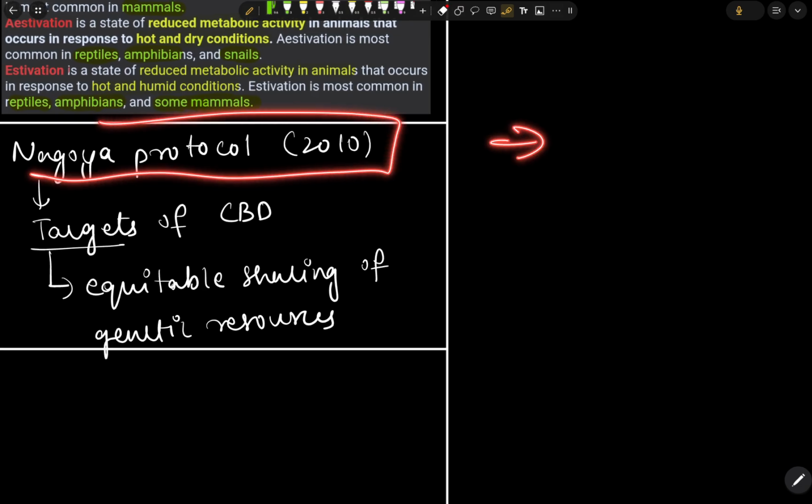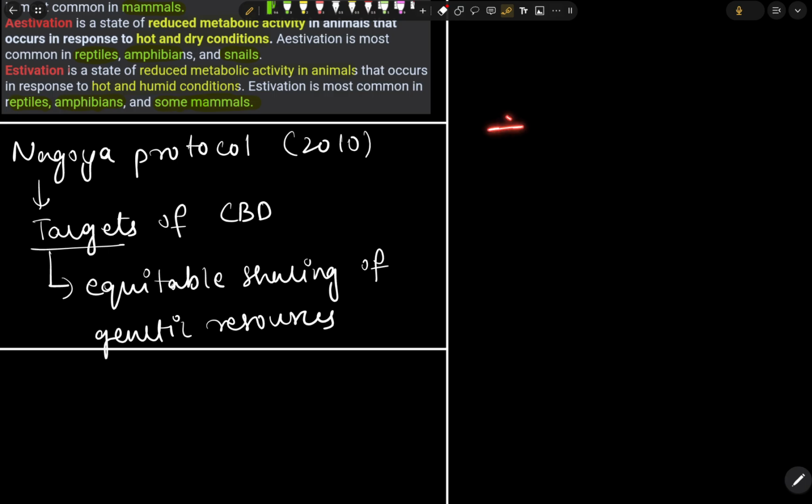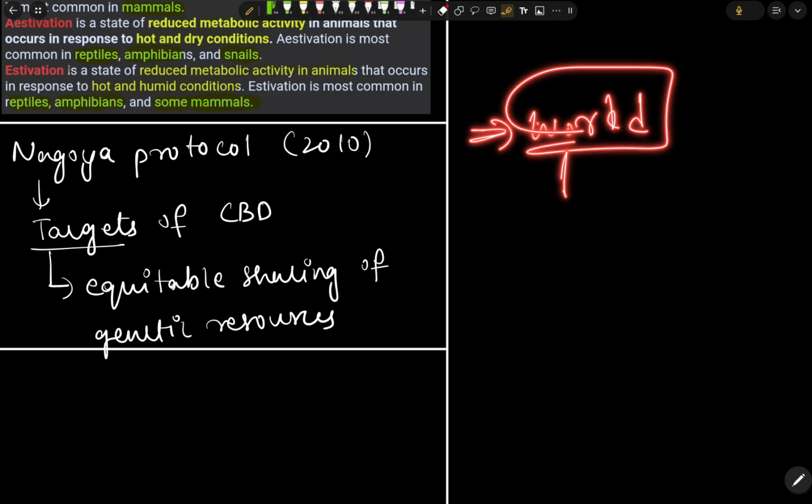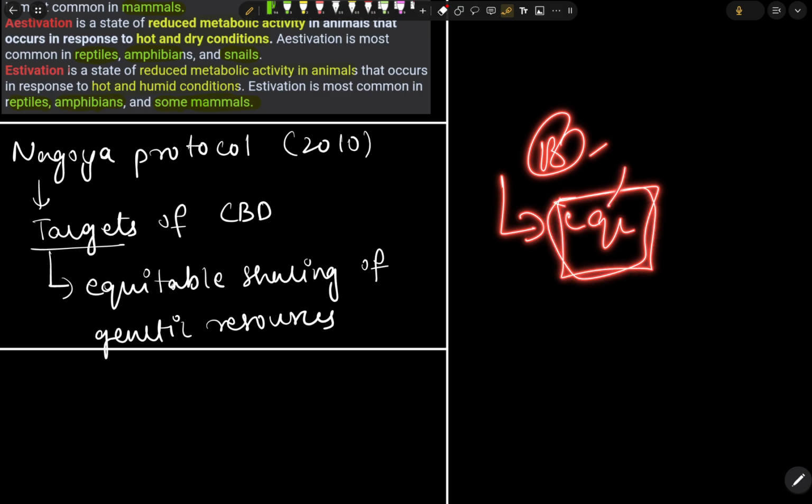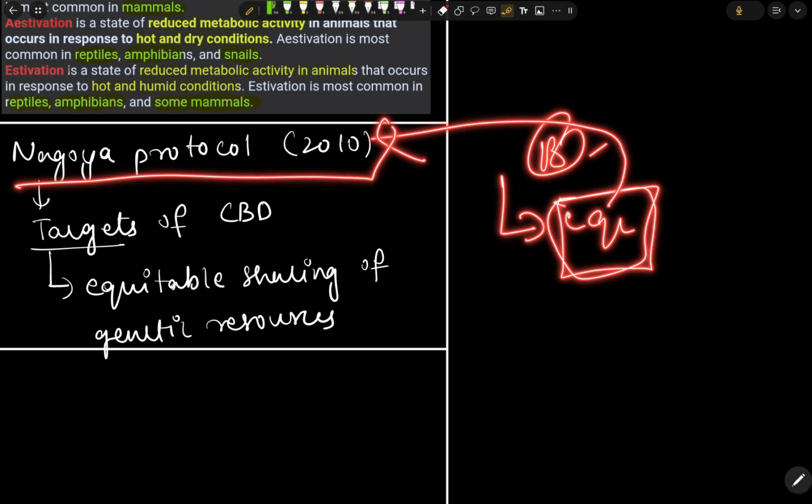And we have the Nagoya Protocol. Nagoya Protocol was launched in the year 2010. This protocol was launched because the nations of the world need to achieve the targets assigned by the Convention on Biological Diversity. One of the targets is to equitably share the resources. To attain this target, the Nagoya Protocol was implemented in the year 2010.